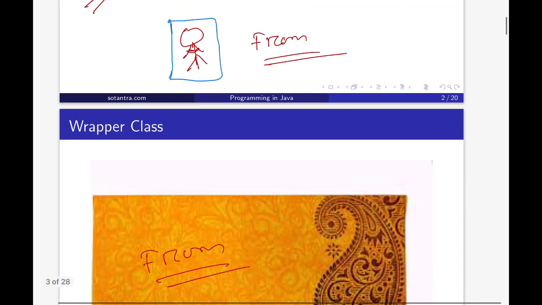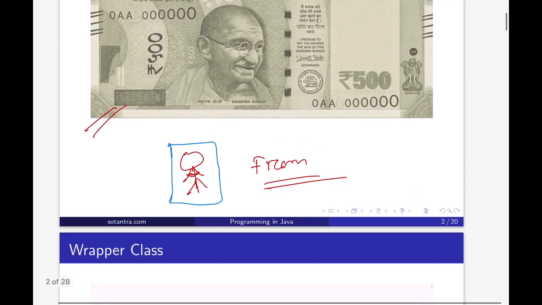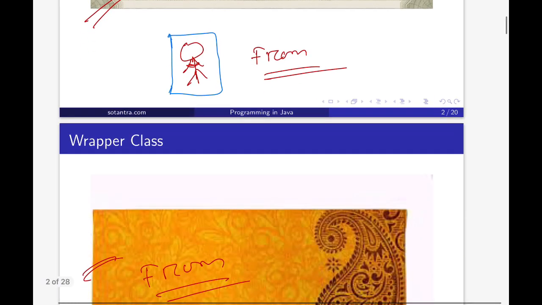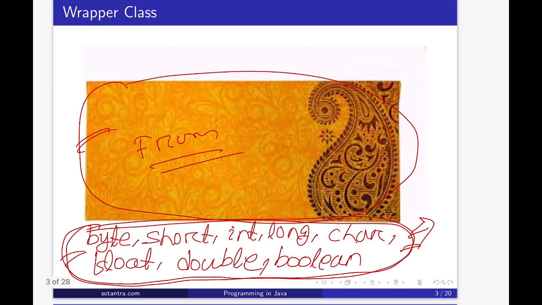Similar to the previous example, like this cover wraps the rupees, and we can give this rupees as a gift in a wedding function.